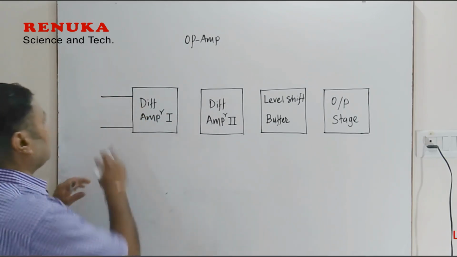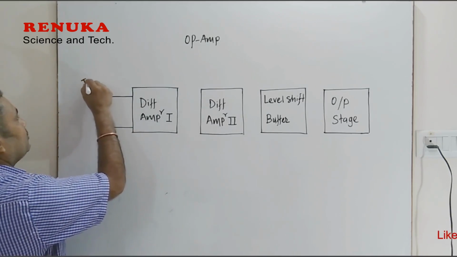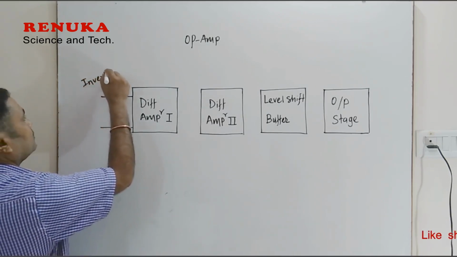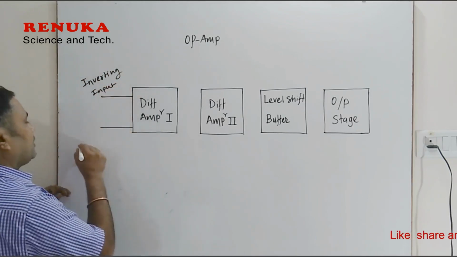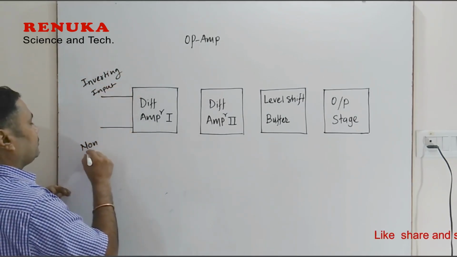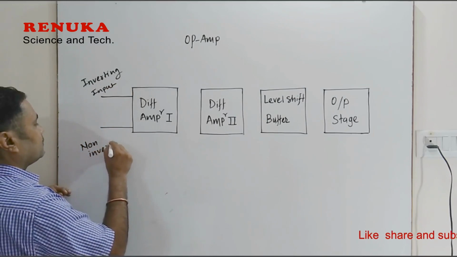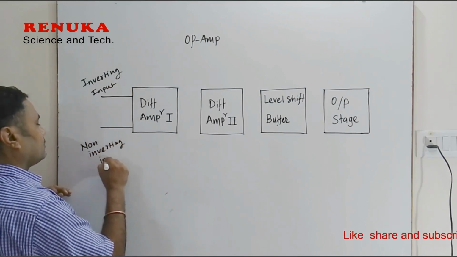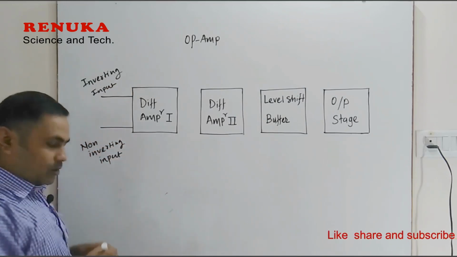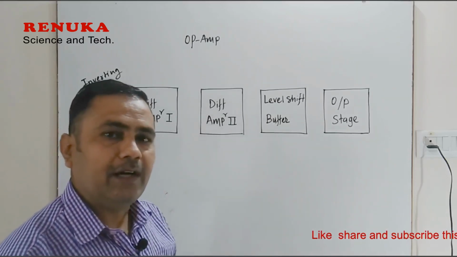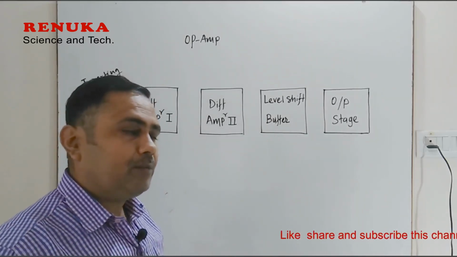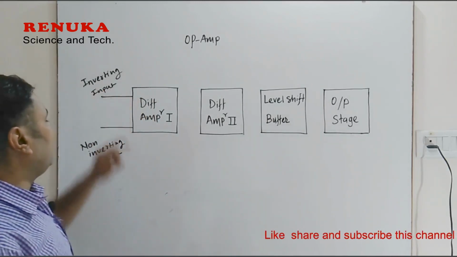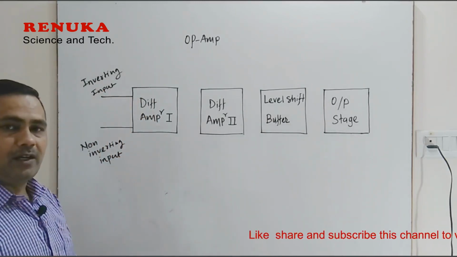One of the inputs is called the inverting input, and the second is called the non-inverting input. So the differential amplifier basically amplifies a difference between two inputs. That is why one of the inputs is called the inverting input and another is called the non-inverting input.